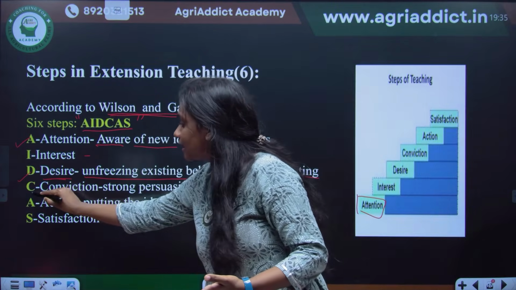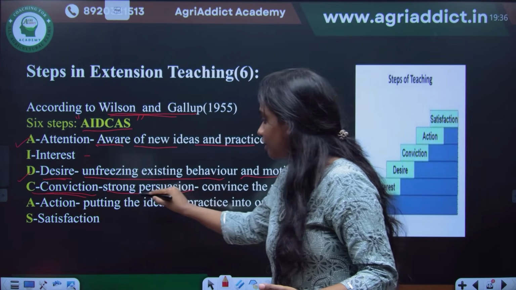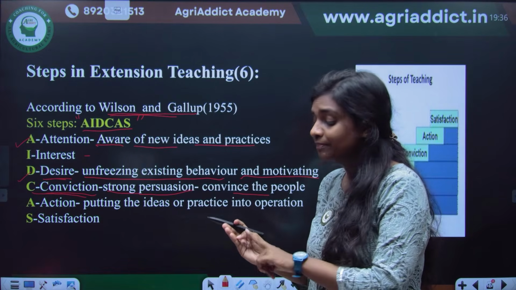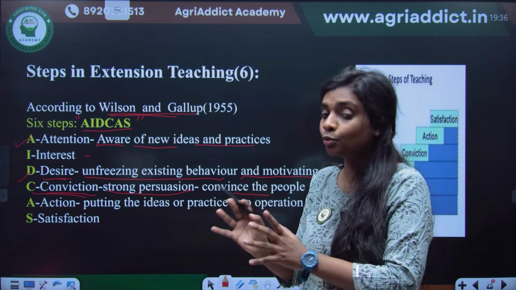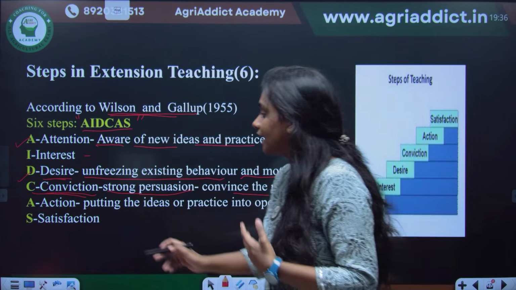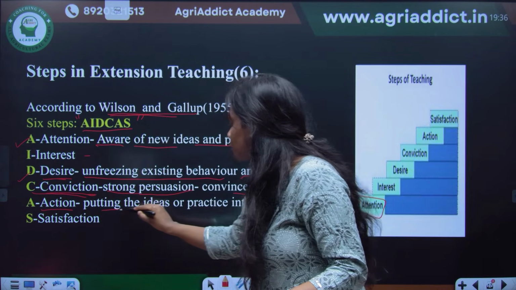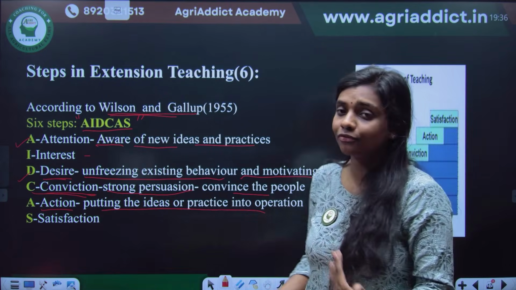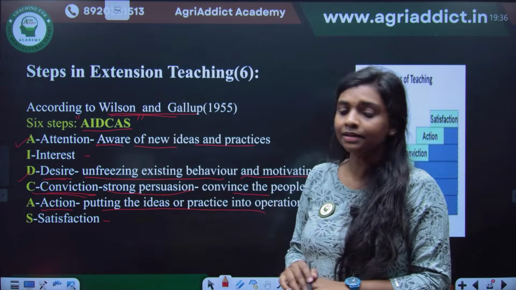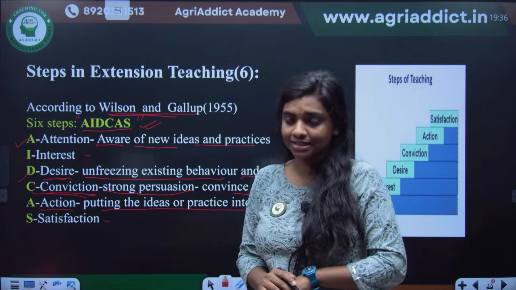And then comes the conviction stage. Conviction is where strong persuasion is happening, where you are actually convincing the people. We say this particular methodology gives 2 times higher yield than the variety that you are currently growing. And then the action. Action means putting the ideas or practice into operation and finally reaching the level of satisfaction. So these are the steps in extension teaching. You can remember them as attention, interest, desire, conviction, action, satisfaction.